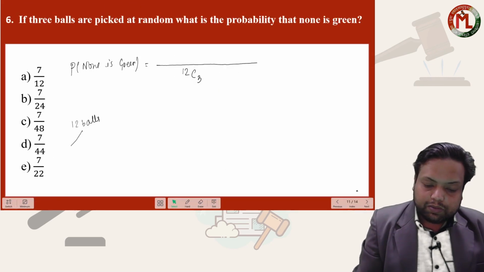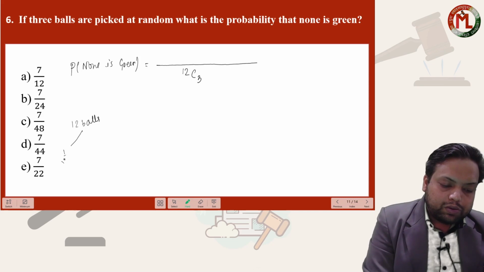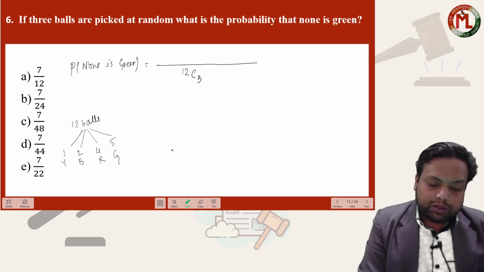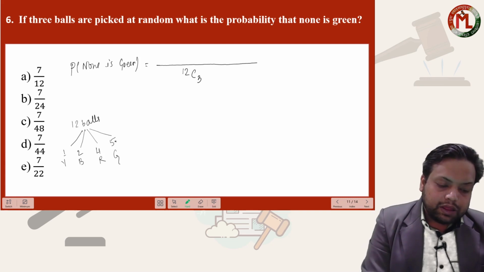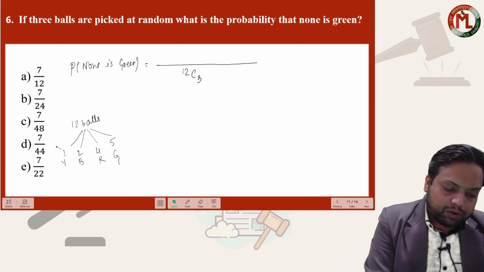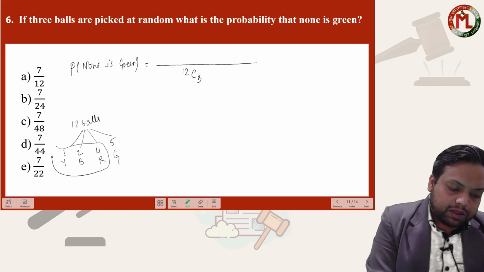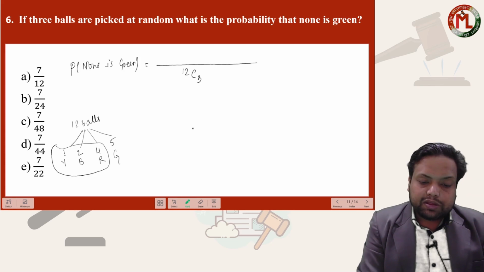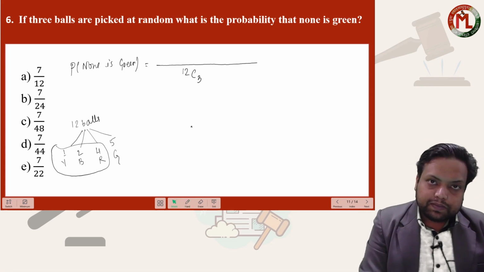Out of these 12 balls, 1 is yellow, 2 balls are blue, 4 balls are red, and 5 balls are green. So if you are picking 3 balls from here and none is green, that means you have to pick those 3 balls from these remaining balls.